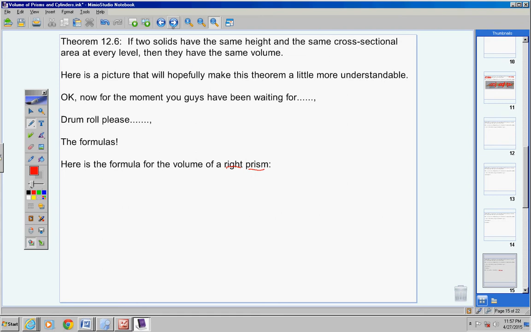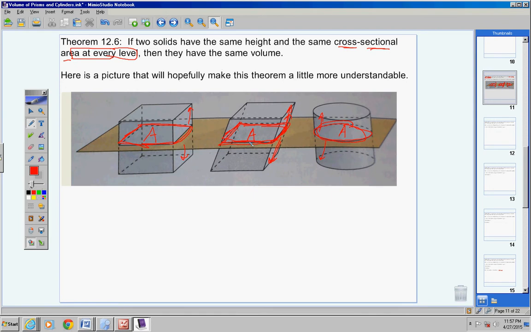A right prism. And of course a right prism, let's go back and look here. This would not be a right prism. See how this is slanted off to the side? This is not a right prism, okay? A right prism means that these lines here, these edges, are perpendicular to the bases, as in a right cylinder. And that is not the case with these angles here.